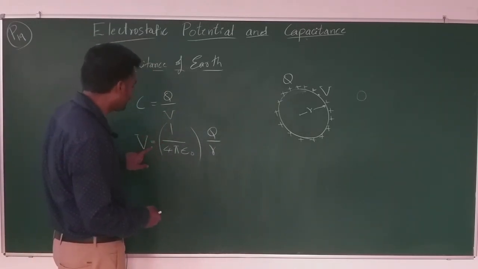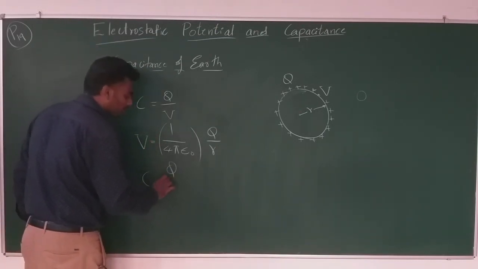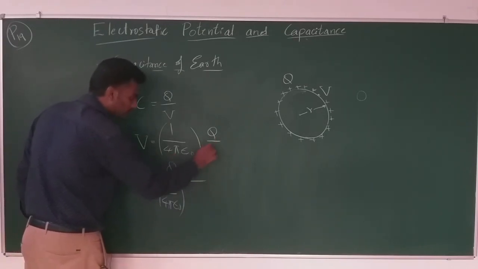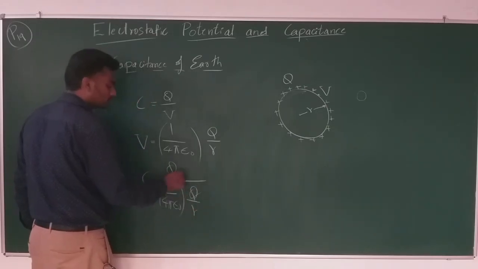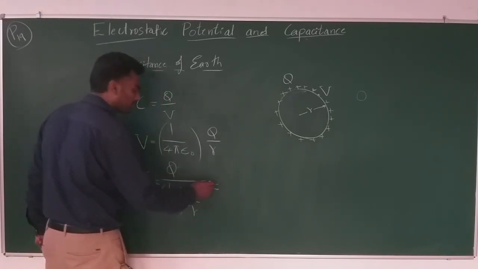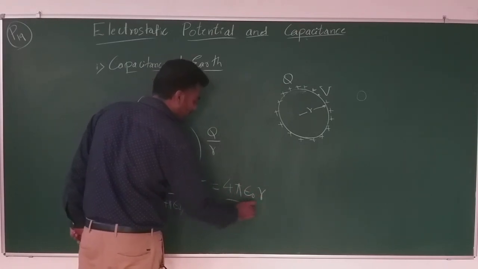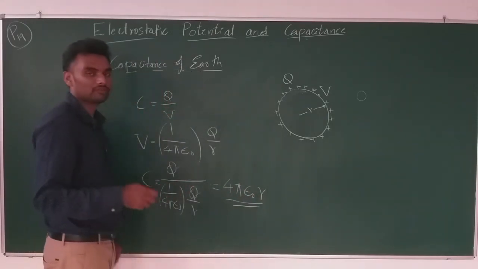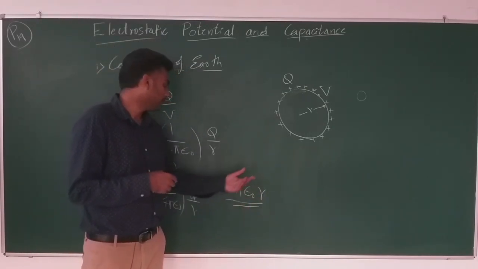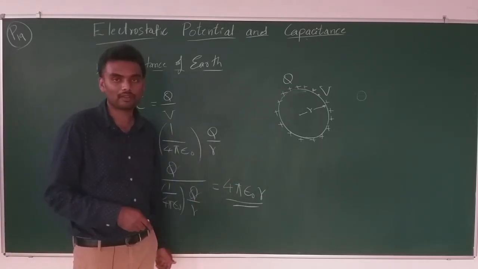So, let me substitute this expression of V into this equation. That gives me C is equal to Q by 1 by 4 pi epsilon naught Q by R. Q and Q cancel, which gives me the expression C is equal to 4 pi epsilon naught R. This is the expression for a spherical conductor. When you have a spherical body, its capacitance is given by 4 pi epsilon naught R, where R is the radius of that body.